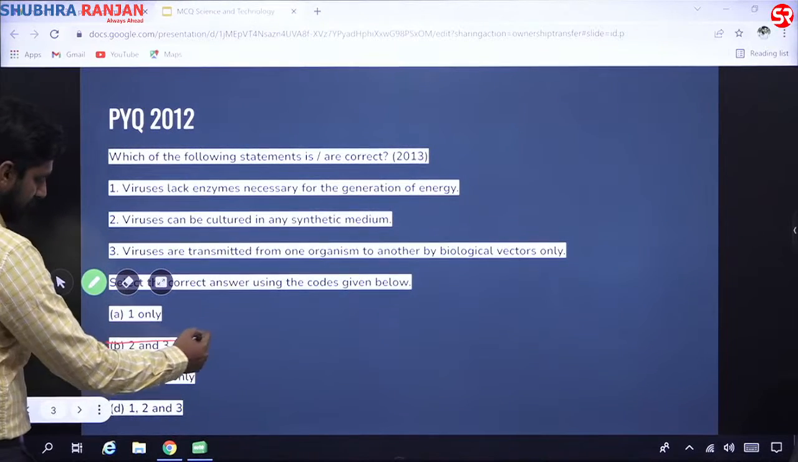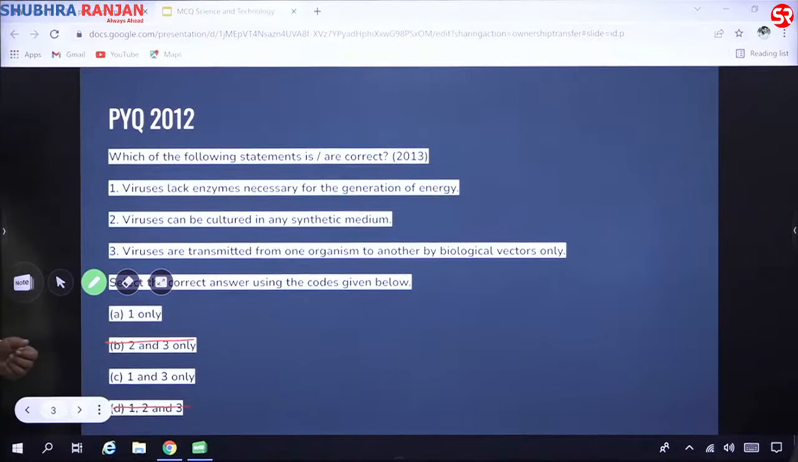If 2 is not correct, then it actually eliminates 2 options. So your probability of getting to the right answer increases. So you are now just lying on a 50-50 border. So let us try to look.